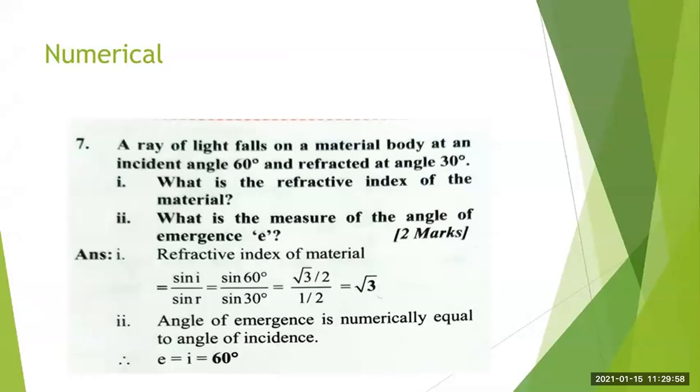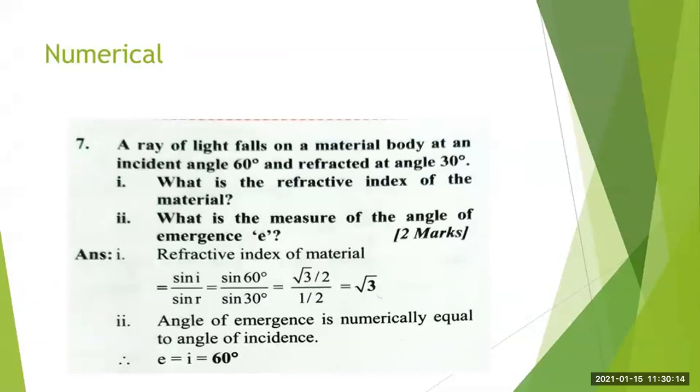And therefore, you have to understand the laws of refraction and what we have studied about the glass slab experiment. If you study that properly, then you come to know which angles are equal.